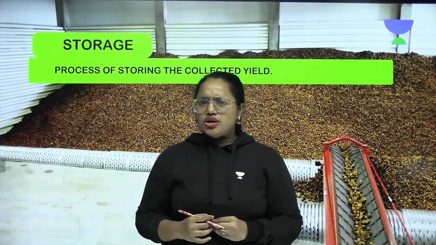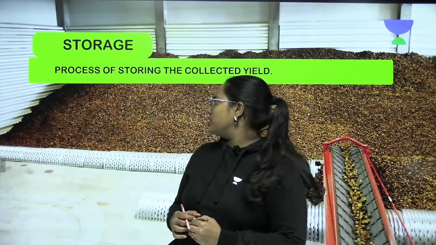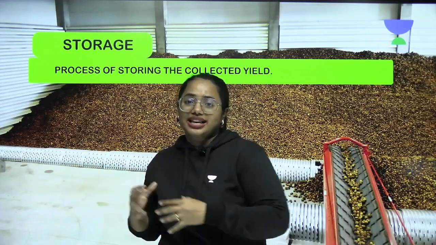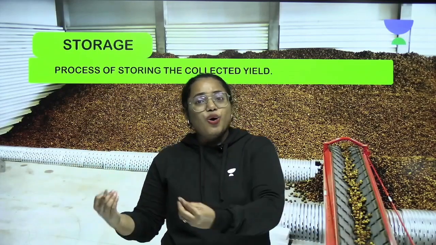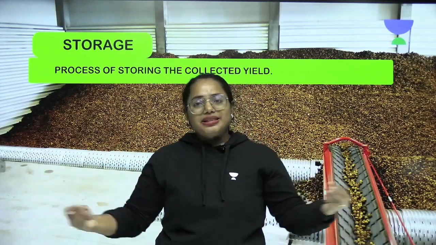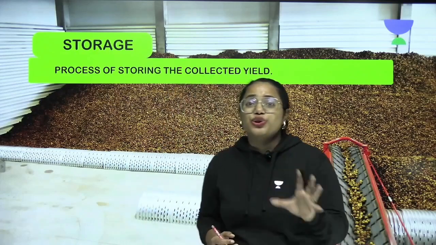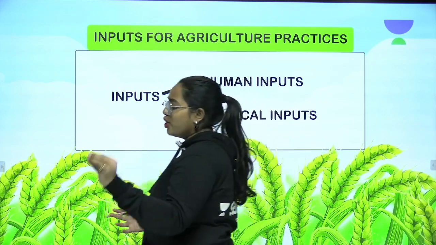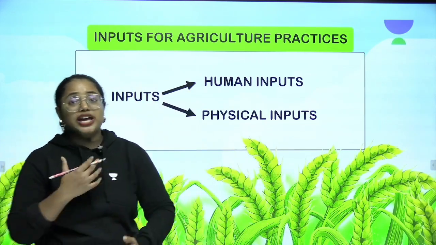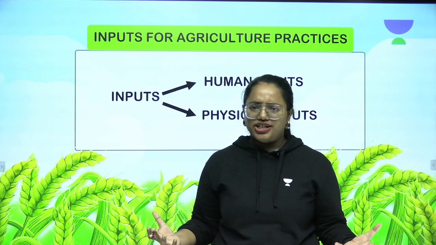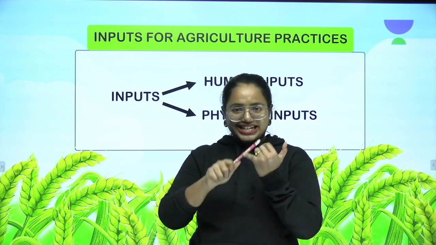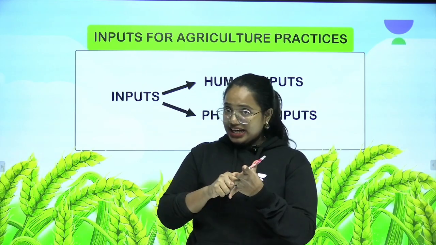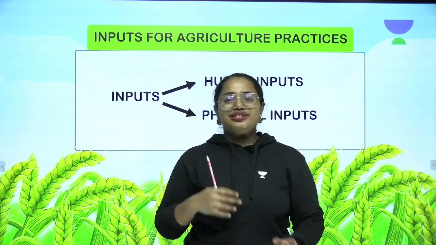After the storage, what is going to happen to these grains? Oh, these have to be taken to the places where they can be sold. And that's where we go and buy the things just by paying the money. So let's see what is going to happen next. I told you that agriculture practices are not that simple. It has various steps. It is very complex in nature. What are the different steps? Tilling, sowing, manuring, irrigation, weeding, harvesting, and finally storage.